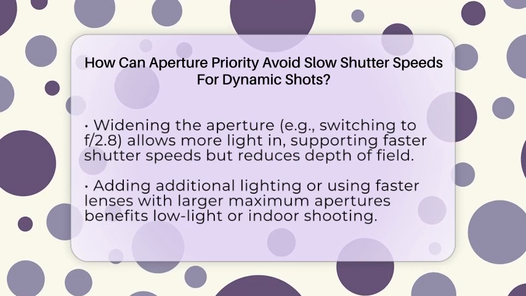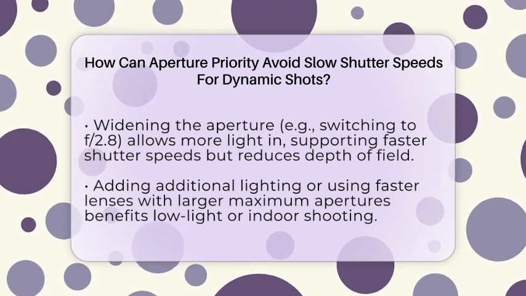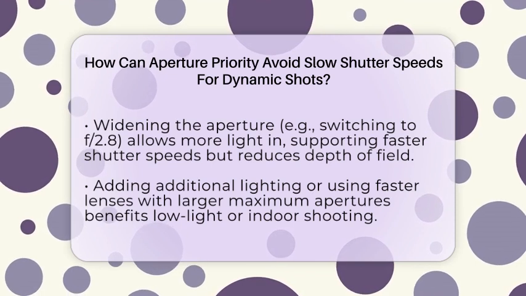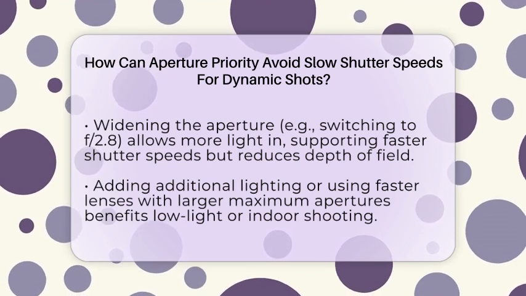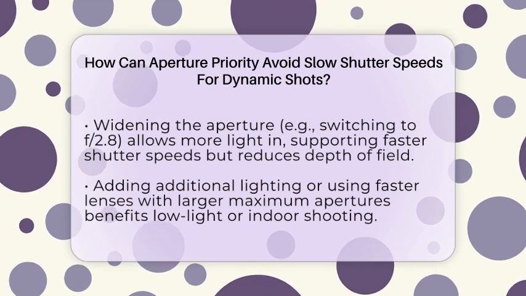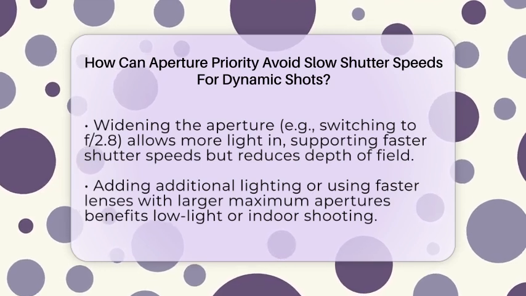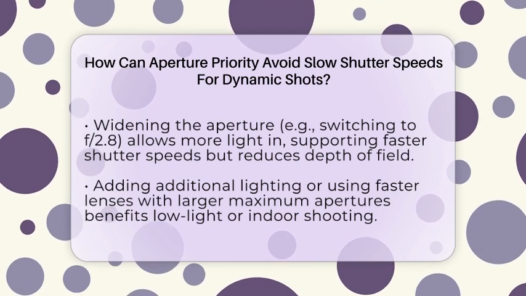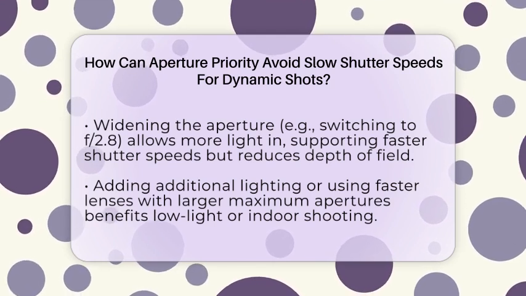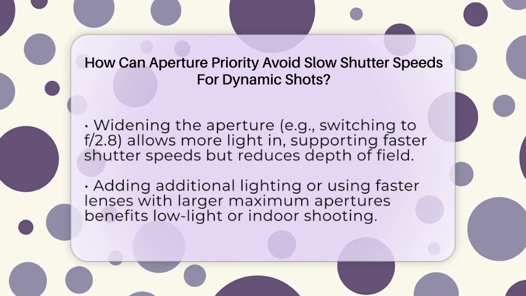Opening the aperture wider is also a quick way to boost light intake. Switching to a lens with a larger maximum aperture, like f2.8 instead of f5.6, lets in more light, which helps the camera select faster shutter speeds. Keep in mind, a wider aperture reduces depth of field, so your focus area becomes shallower.